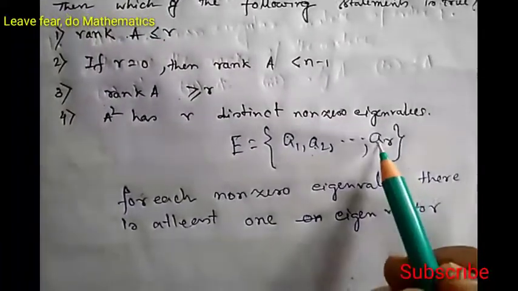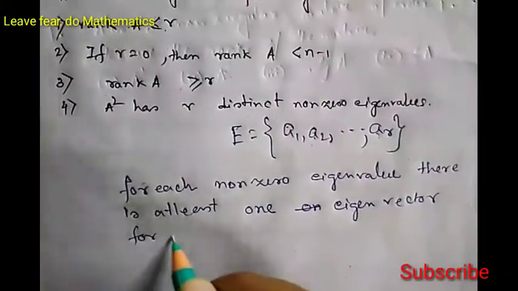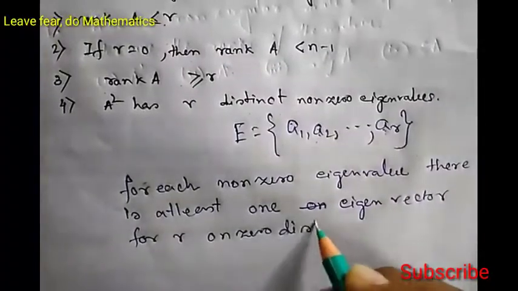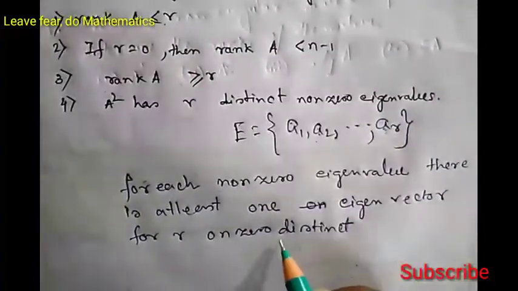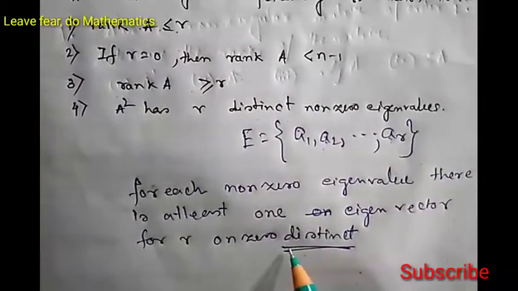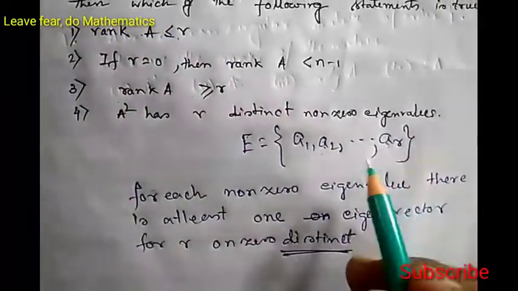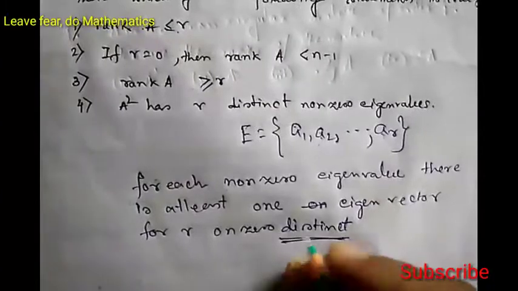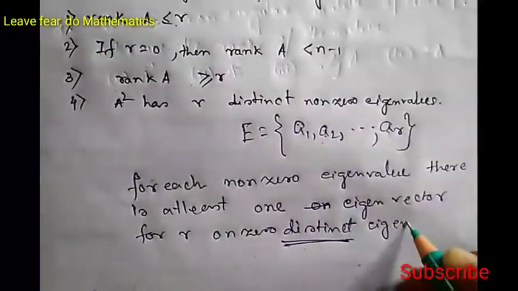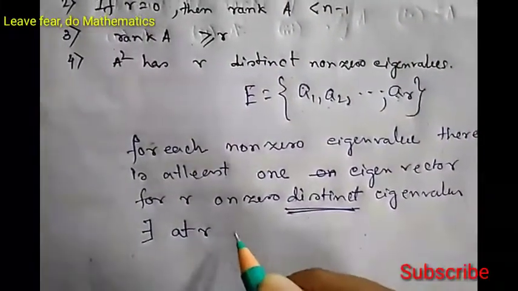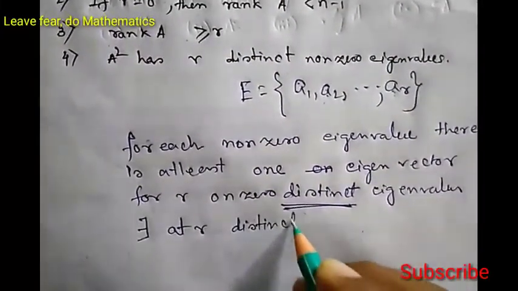So for r non-zero distinct eigenvalues, how do we get the fact that these eigenvalues are distinct? Because in a set, repetitions of elements are not allowed, so these are all distinct. So for r non-zero distinct eigenvalues, there exist at least r distinct eigenvectors.